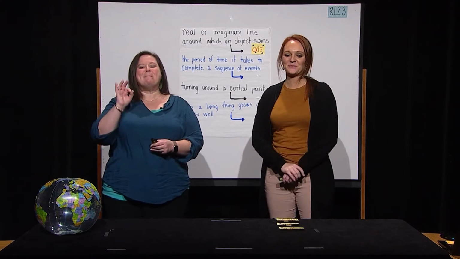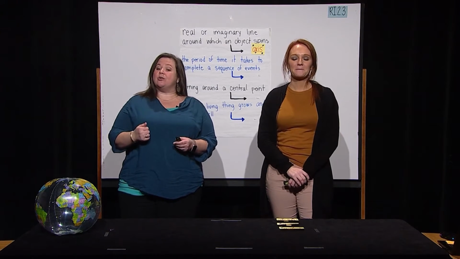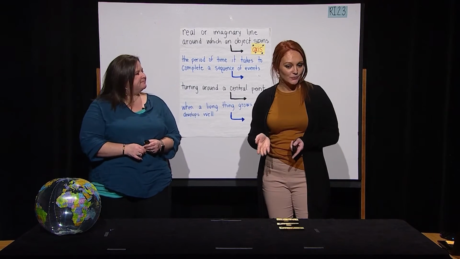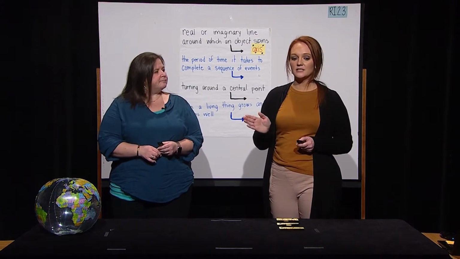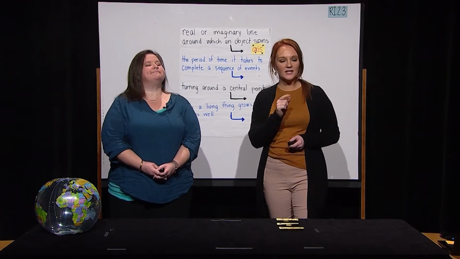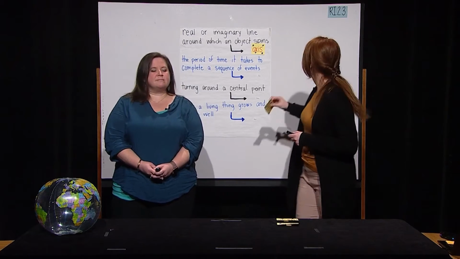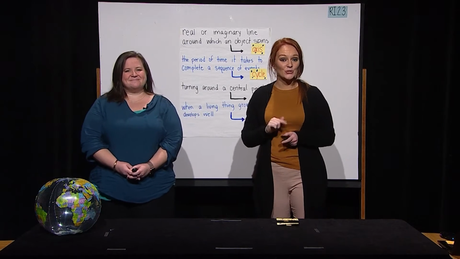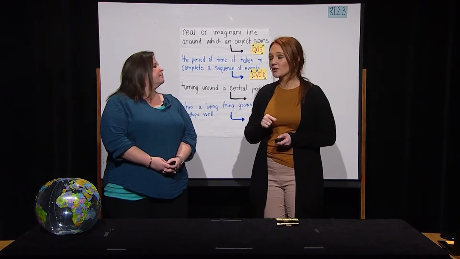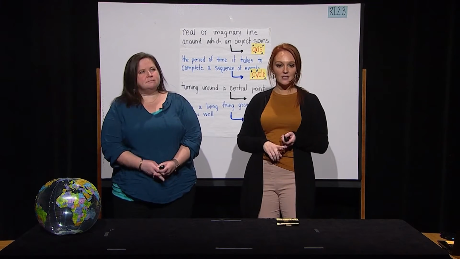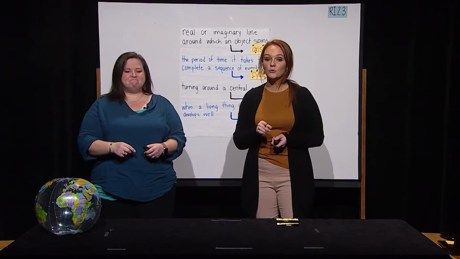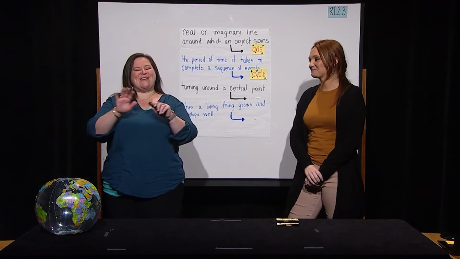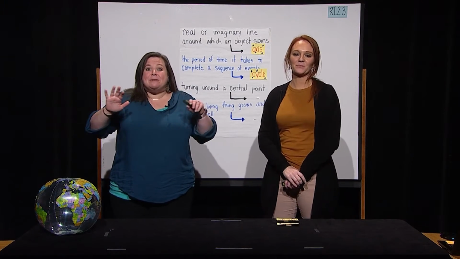Good job. Perfect. Now, our next word is cycle. What word? Yes, cycle. Cycle means the period of time it takes to complete a sequence of events. We can add that word to our chart also. Cycle. Listen for the word in this sentence. The life cycle of a frog includes the egg, the tadpole, and the adult frog. Did you hear the word cycle? You're such a good listener. That was fantastic. You're going to be vocabulary all-stars.